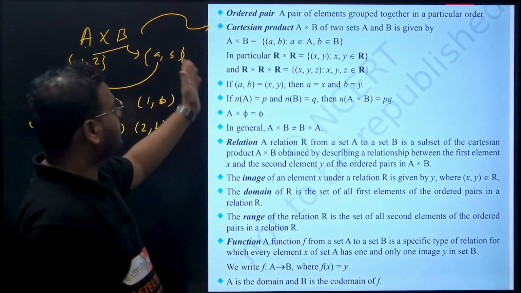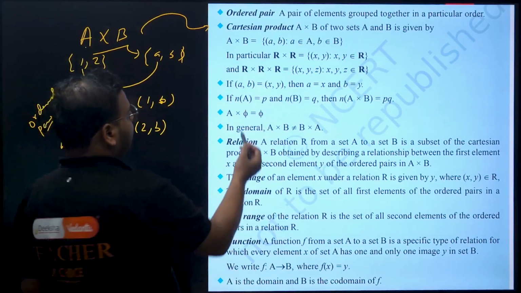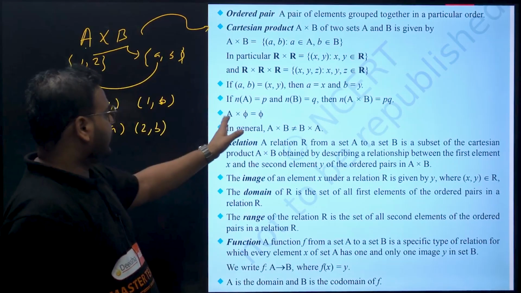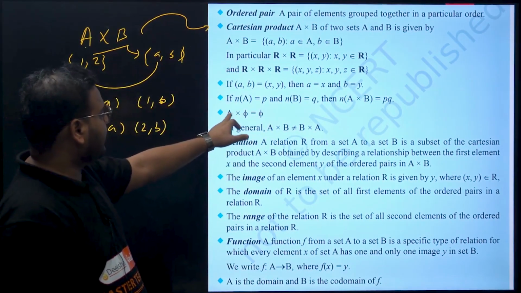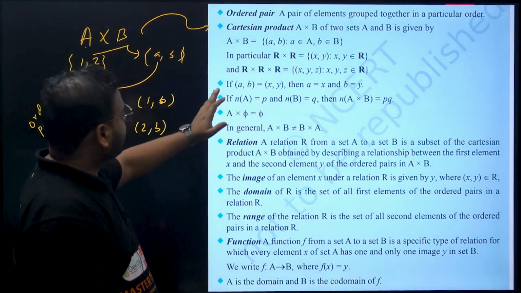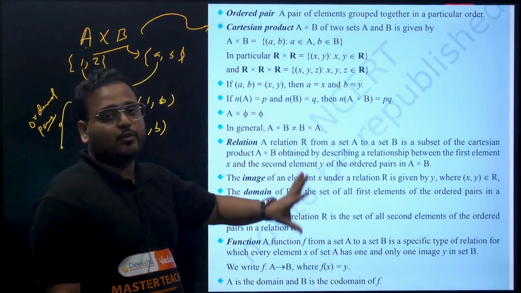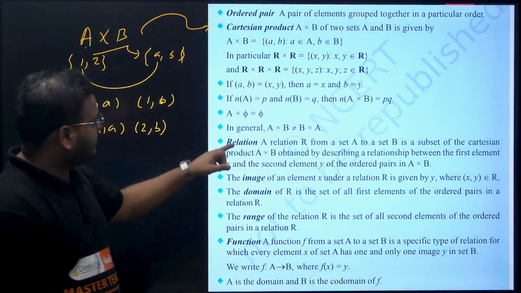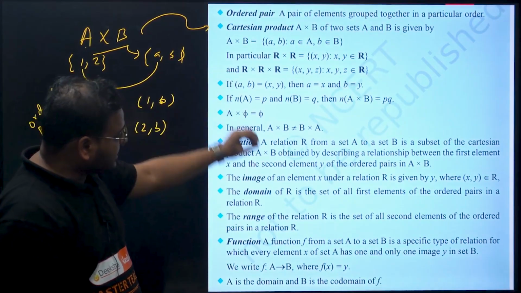Again we continue. So when we have two ordered pairs equal, it means what? If I have (a, b) equals (x, y), it means a equals x and b equals y. Again intersection, so please go through all of this. We have intersection of A and phi as simply phi. A cross B doesn't mean that B cross A will also be there, so ordered pair will not be like that. A cross B and B cross A are two different Cartesian products. We have relations, we have image, domain, so please go through that.